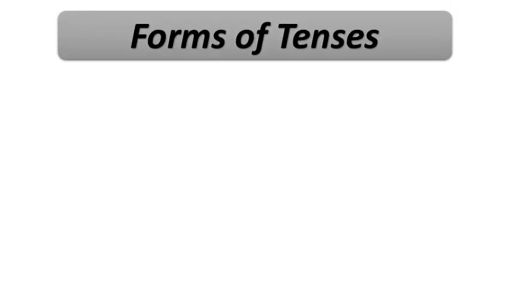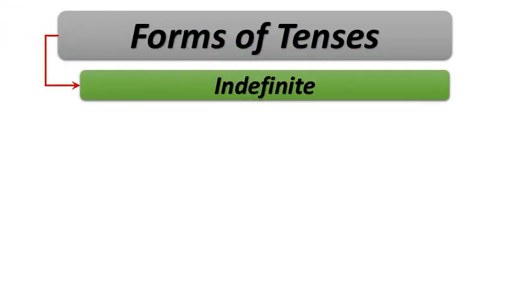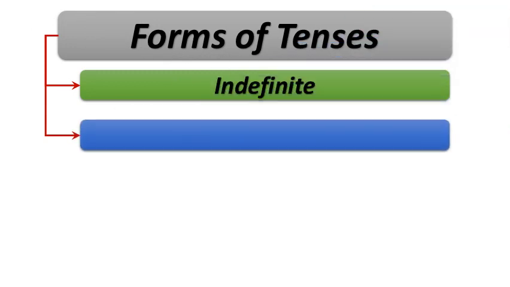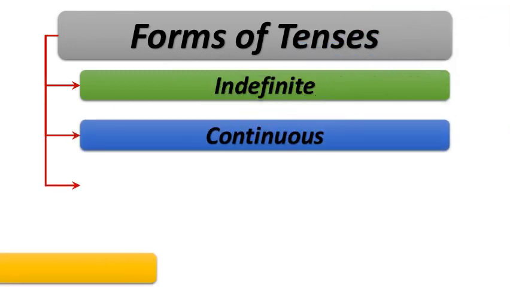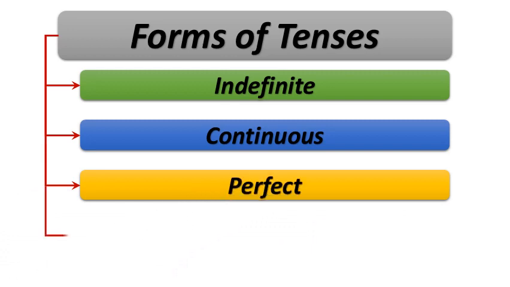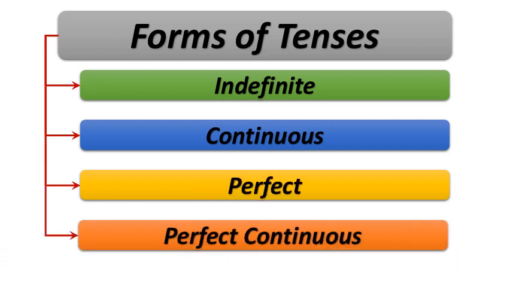To express the degree of completeness of any action, each tense, that means present tense, past tense and future tense, is subdivided into 4 heads, means 4 forms. That is indefinite, continuous, perfect and perfect continuous. So, all the tenses are subdivided into 4 forms, that is indefinite, continuous, perfect and perfect continuous.